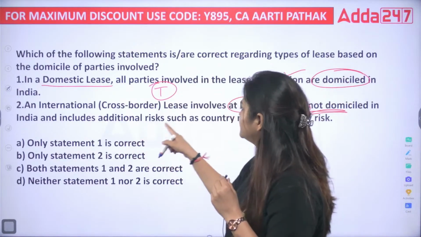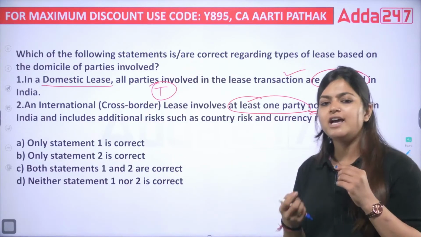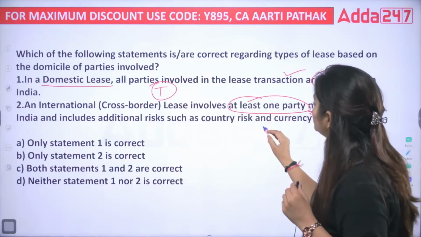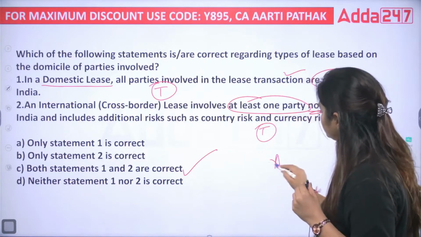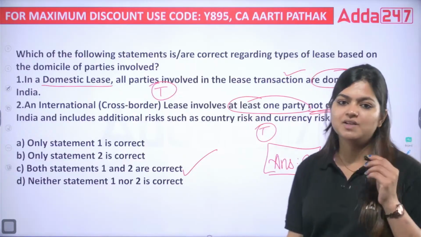It includes additional risk such as country risk, currency risk. Of course, when you are dealing with Elon Musk, at that time currency risk, foreign exchange rates, everything you need to follow. So this is also true. So the correct answer is your answer C. Both these statements are correct.